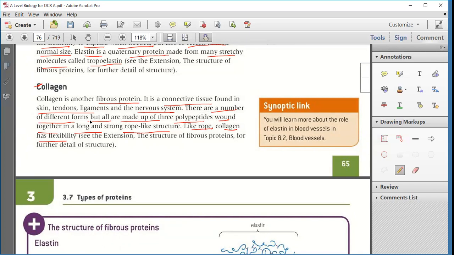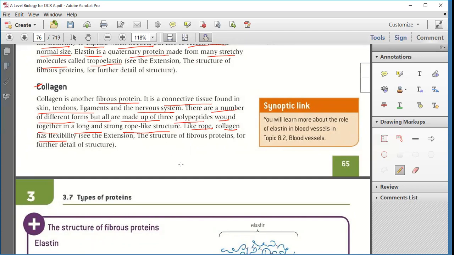So there are different forms, but most of them are made up of three polypeptides bound together in a long, rope-like structure. So one polypeptide chain is there, and we wrap three polypeptide chains to make one rope of it. Like a rope, collagen has flexibility. Got it? Clear collagen? Yeah, it's clear.